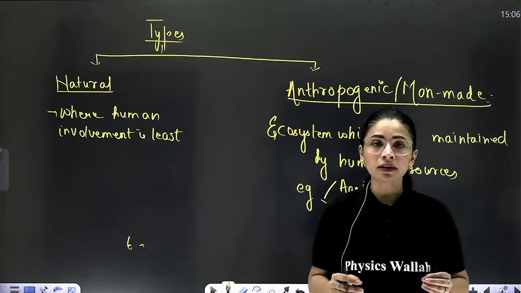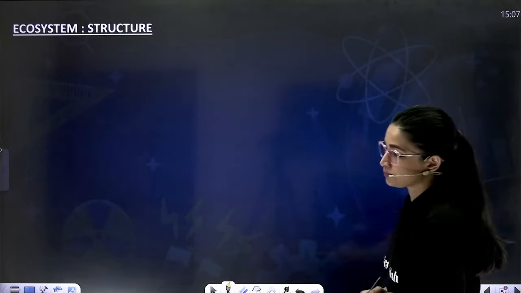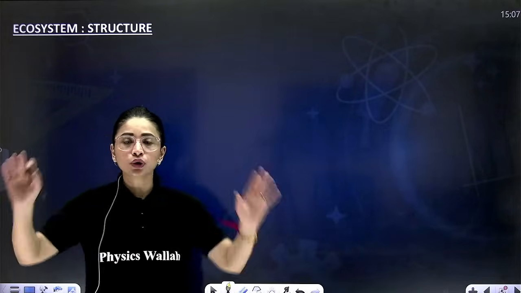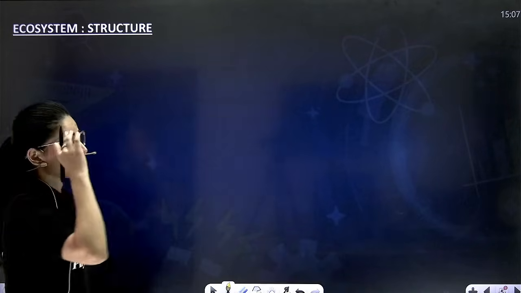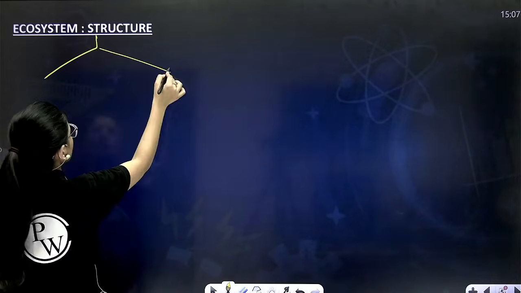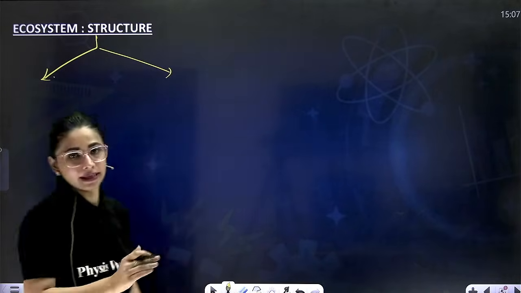Now proceeding with the structural aspect of your ecosystem. Ecosystem structurally, beta, can be divided into two categories: species composition, also called species richness, and second is species stratification. So structurally the ecosystem can be divided into two components.